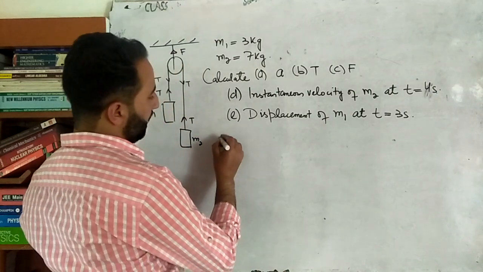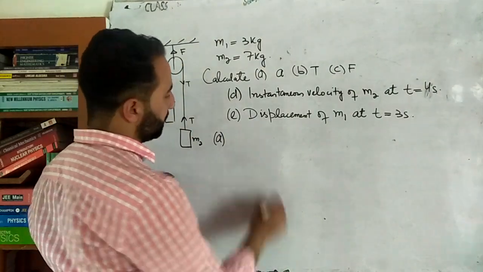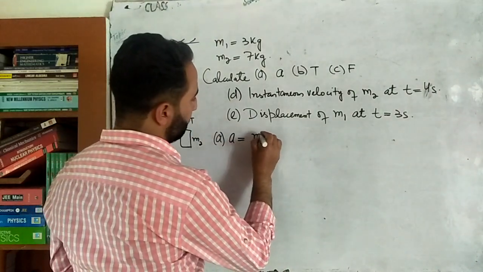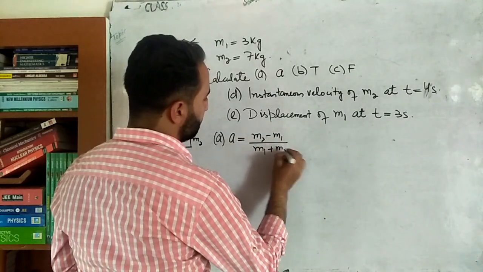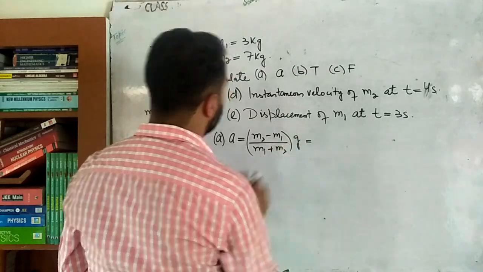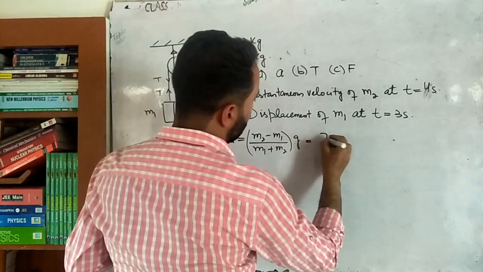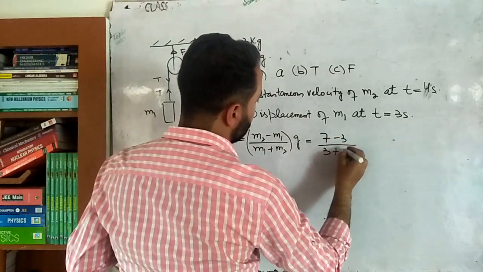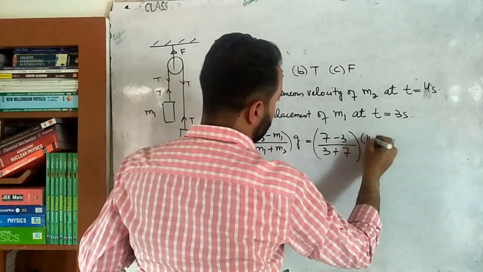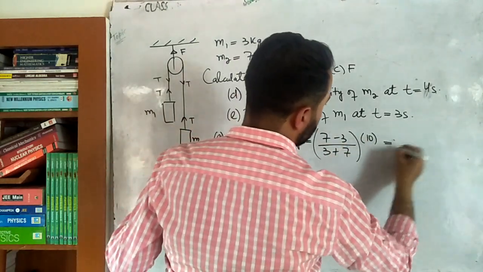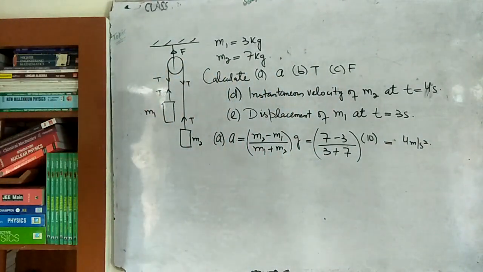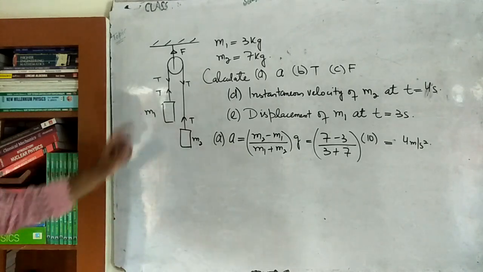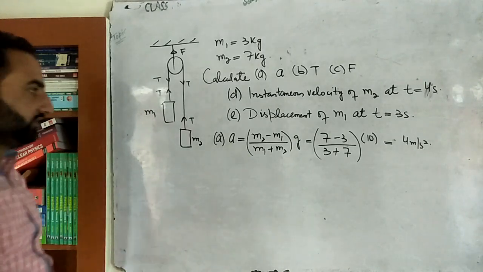अब ध्यान रखो बेटा. So first of all let's calculate A. आराम से कर लेते हैं. Acceleration will be equal to bigger mass, that's m2, minus m1, divided by m1 plus m2 summation, multiplied by g. ठीक है ना बेटा. अब ध्यान रखो. So it will be like this: 7 minus 3 over 3 plus 7, multiplied by 10. This and this will cancel. 7 minus 3 is 4 meter per second square. This is the acceleration, and it's the acceleration of m1 as well as of m2. But for m1 it will be upwards, for m2 it will be downwards. Simple. ठीक है ना बेटा.